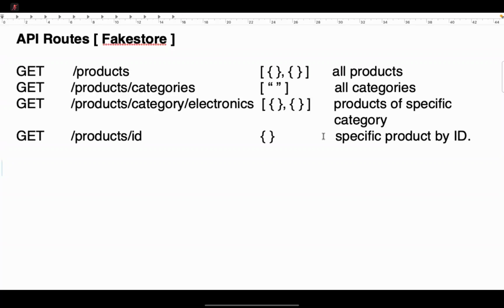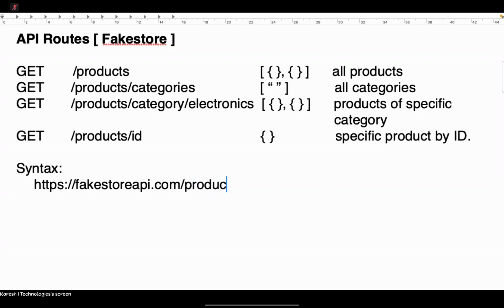The simple syntax to request them: for every API route, you write https colon double slash fakestoreapi.com slash products.